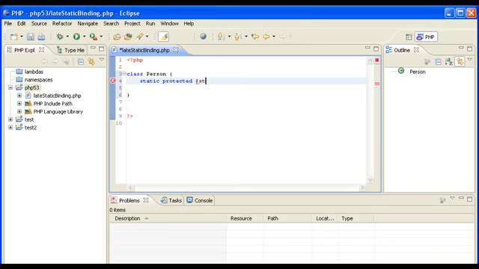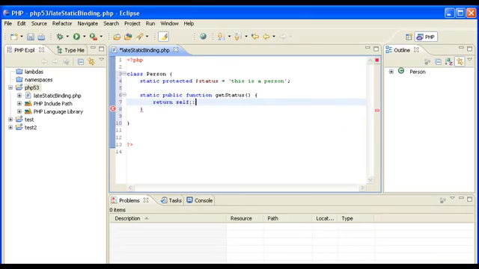variable. Let's say $status equals "This is a person." So easy enough. And then we have a static method which gives us this information from the class. But actually not the instantiated class, but the class itself, because it's static. We say here self::$status. So that will work wonderfully.